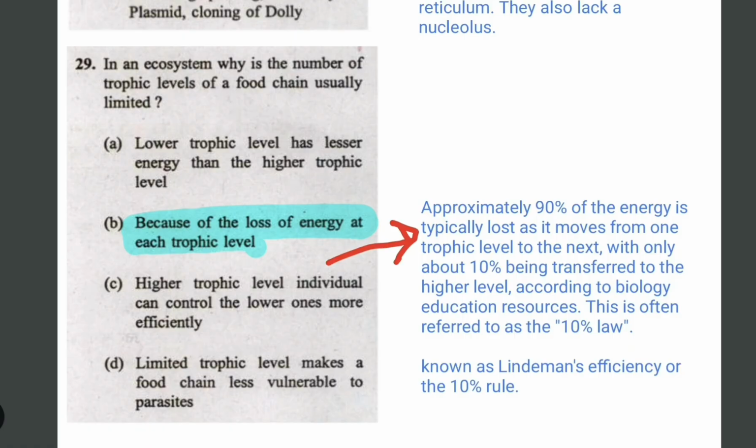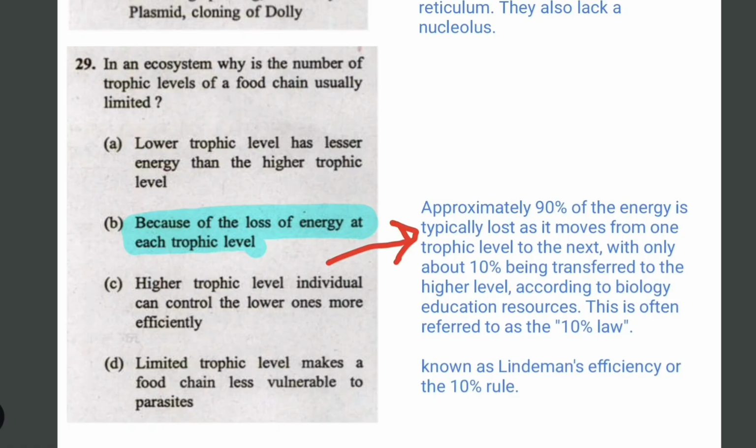There is Lindeman's efficiency law, known as the 10% law. When we move from one trophic level to another, 90% of energy is typically lost, and only 10% is transferred to the next trophic level.